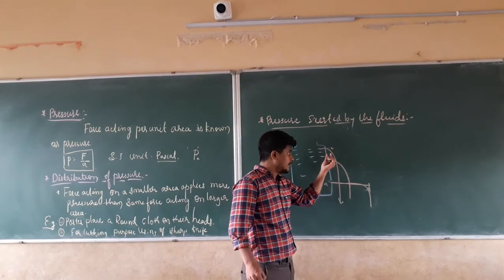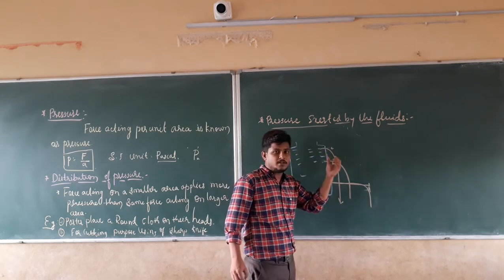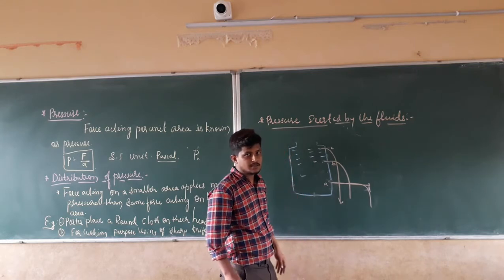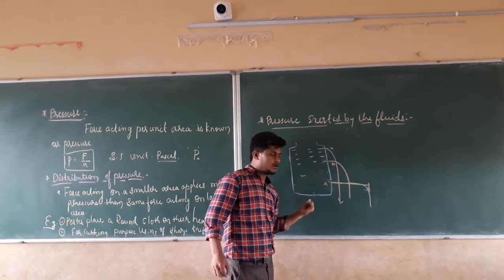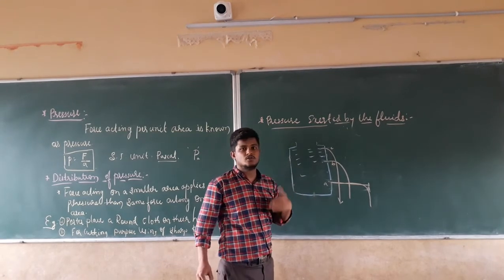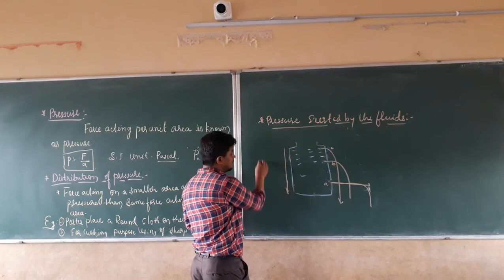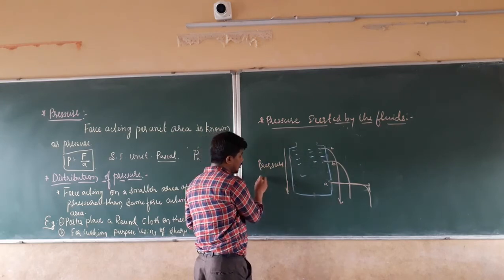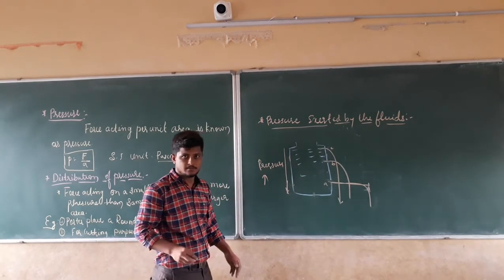When you check the flow of water, the pressure is less at this uppermost point. By this we can say that as you come from top to bottom, the depth increases and the pressure goes on increasing. Pressure increases as we come to depth.